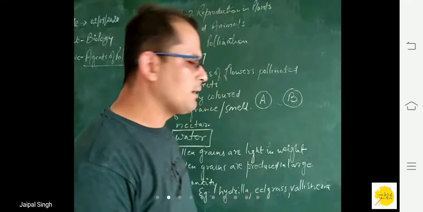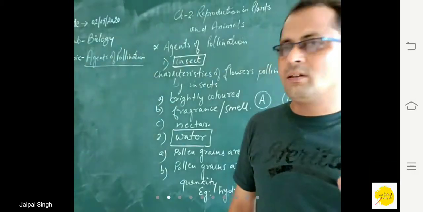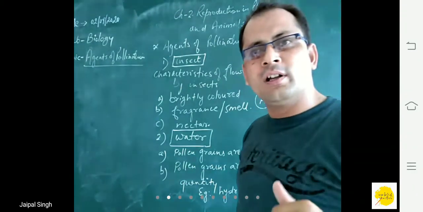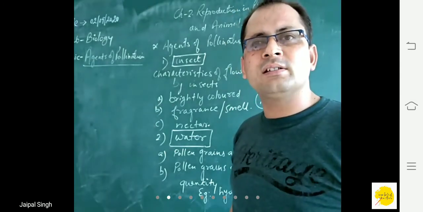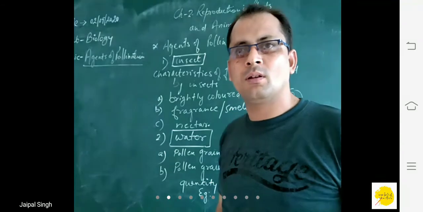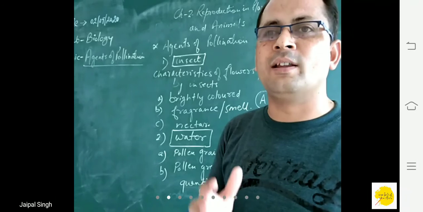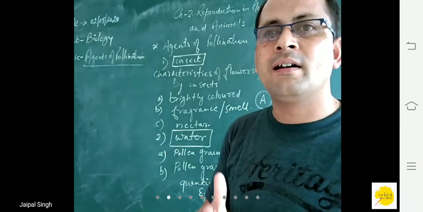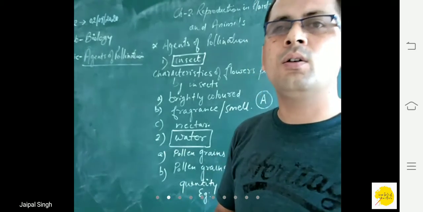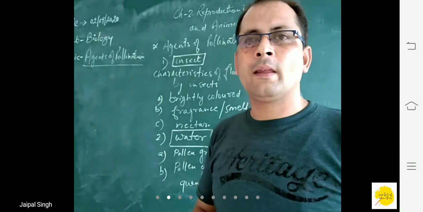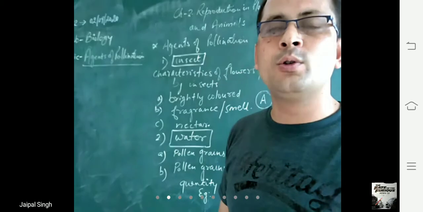Okay, beta, the second agent is water. Now see, the flowers which are pollinated by water produce pollen grains in huge quantity. And the pollen grains which are produced are light in weight, so that they can be easily carried away by the water. So why are they produced in large quantity?